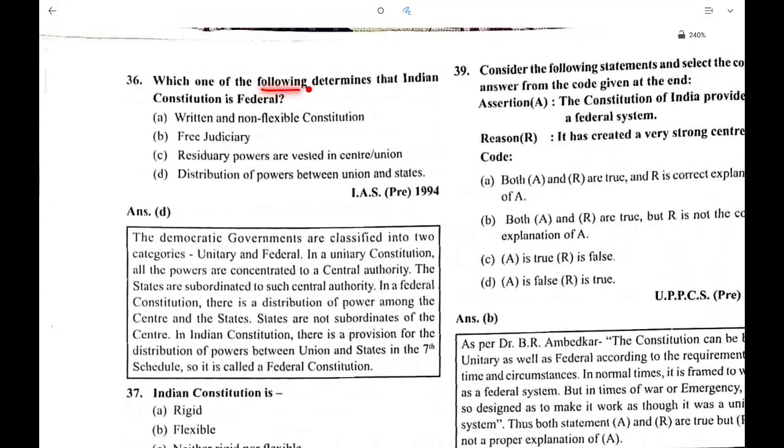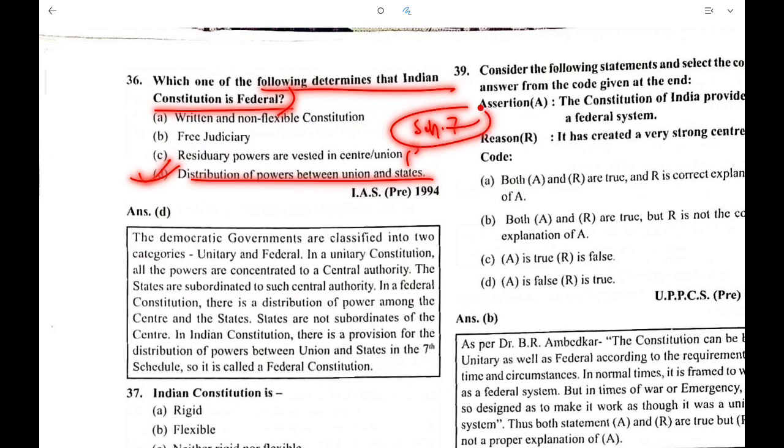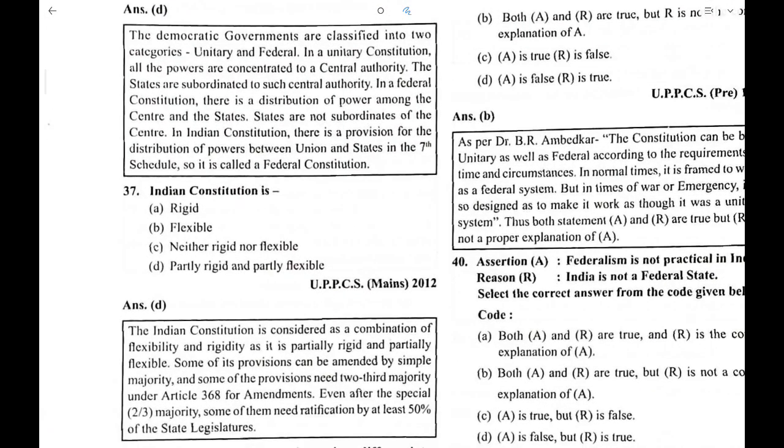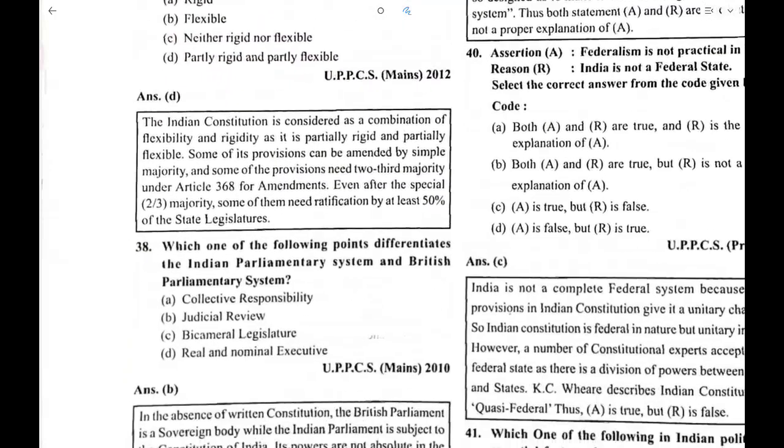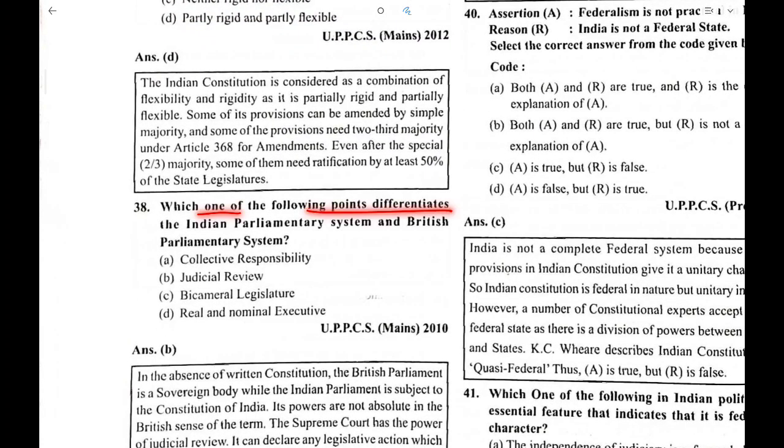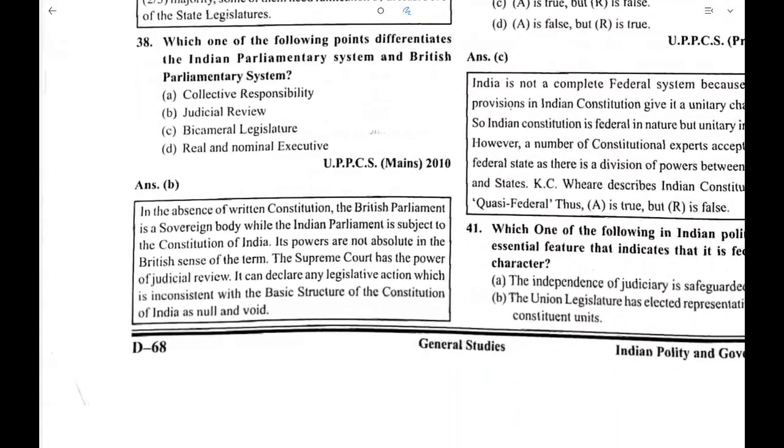Which of the following determines that the Indian Constitution is federal? Distribution of power between union and state, that is in the 7th schedule. The Indian Constitution is partly rigid and partly flexible. Which one of the following points differentiates the Indian parliamentary system and the British parliamentary system? It is the judicial review. In the Indian system there is an option of judicial review, whereas in the British system there is no judicial review.